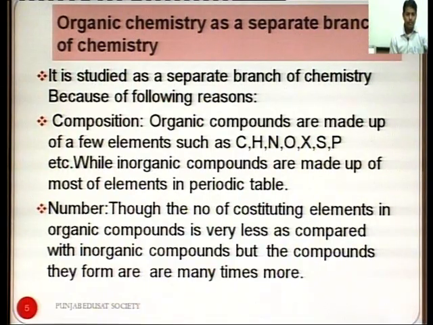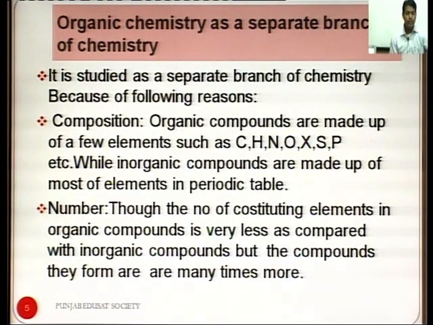In spite of a few elements composing organic compounds, the number of organic compounds is very large as compared to inorganic compounds. The next is number. Though the number of constituting elements in organic compounds is very less as compared with inorganic compounds, the compounds they form are many times more.